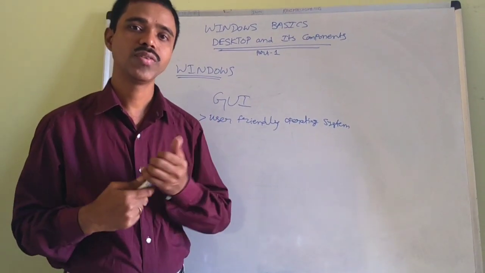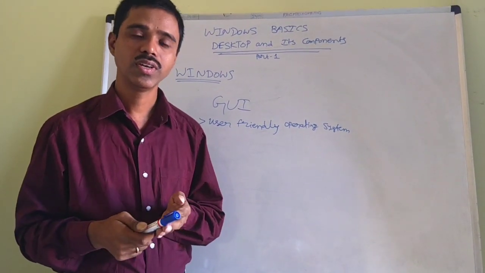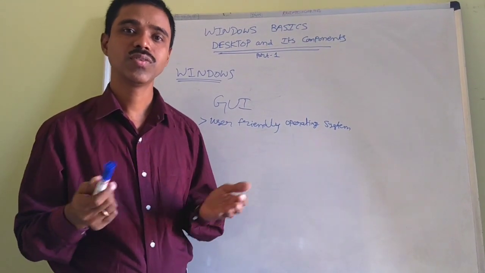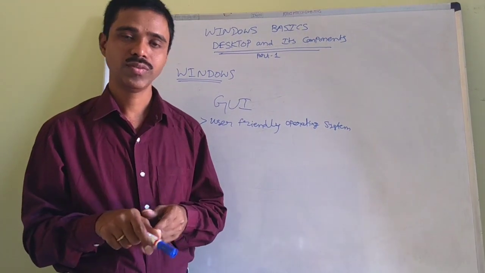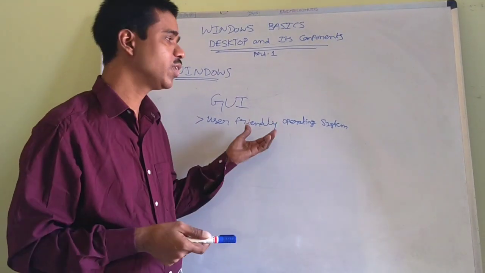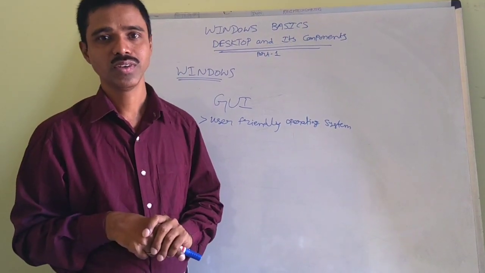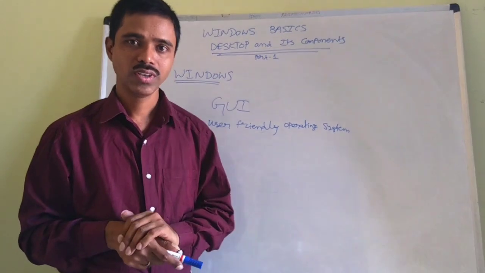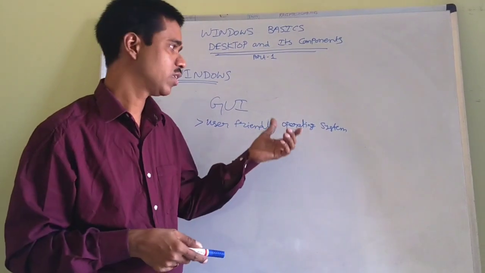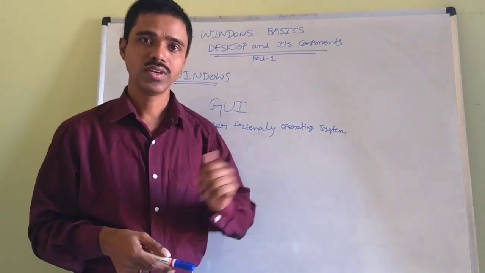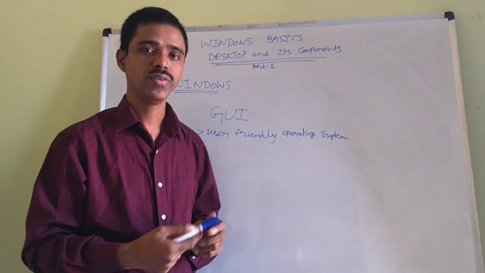So what is the meaning of icon? By seeing that symbol, it is reflecting its functionality. By seeing that icon, you can guess what it will do, what is the purpose of it, which country it belongs to. If it is in the computer, by seeing that icon, you can guess what it is having internally. Okay, icon is a small picture which is displayed on the left part of the desktop. So that I will explain practically in the computer. So keep following my video, don't skip it.